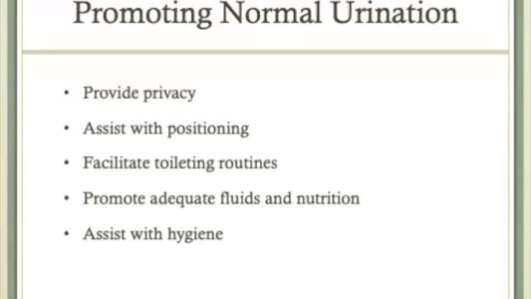Another thing to consider is positioning. Males typically stand up to void, so whenever possible, assist them to the bathroom to void or help them to stand at the bedside and use a urinal or bedside commode. Let's get them standing whenever possible as long as it's safe. Females prefer an upright, seated, or squatting position. When providing the bedpan, the client is placed in a semi-Fowler's or upright position for the client who is female. But this is still not a normal position for voiding, so a bedpan is not ideal. If the female client can't make it to the bathroom, a bedside commode is a much better alternative.